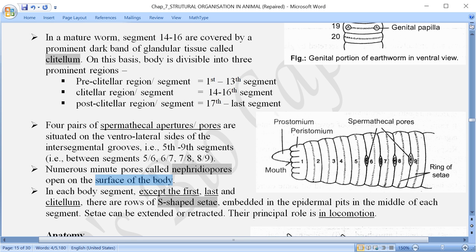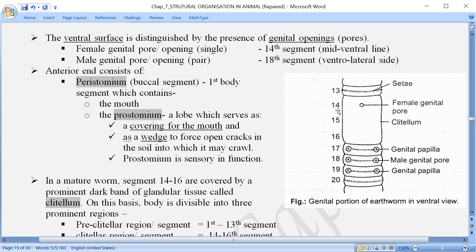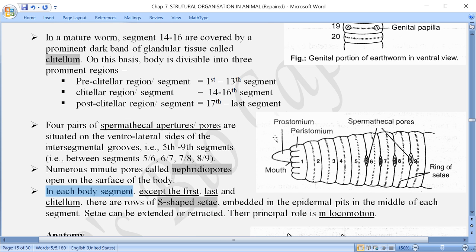And in each body segment, except the first, last and the clitellum part, what is there? First segment is this one, peristomium. Then clitellum we have discussed, 14th, 15th and 16th. And then the last segment. The structure that I am going to discuss now is called setae. Setae, which are useful in locomotion.